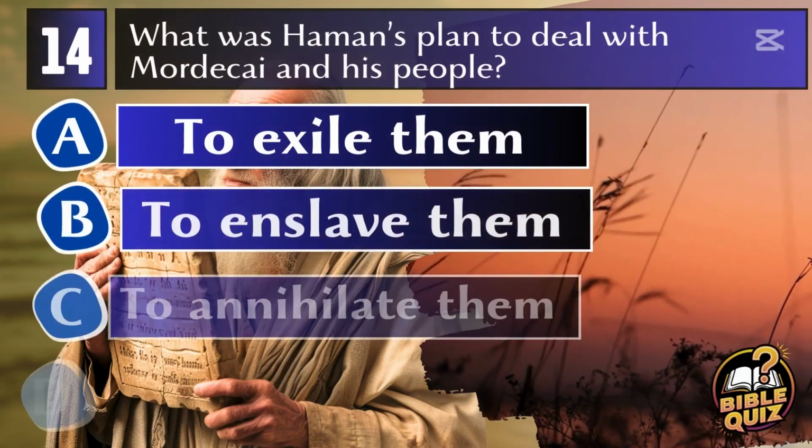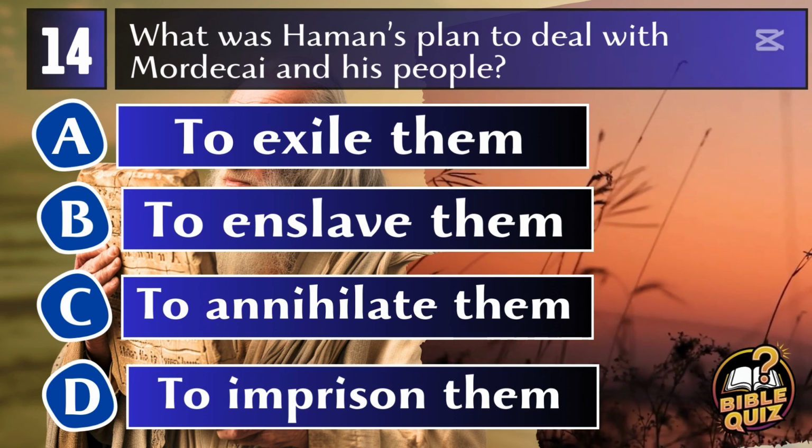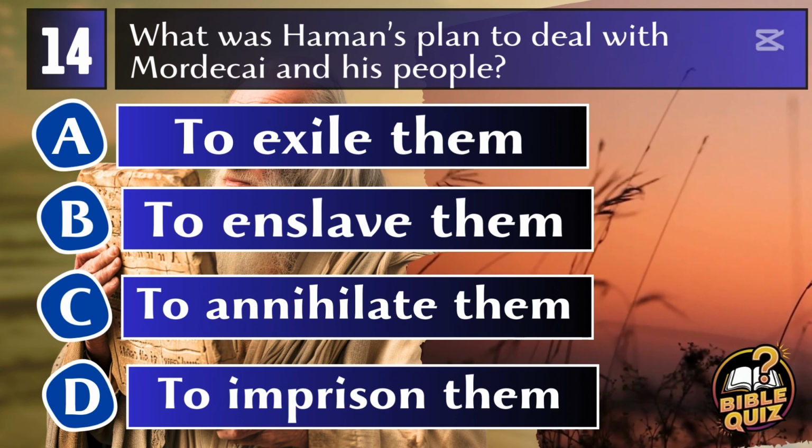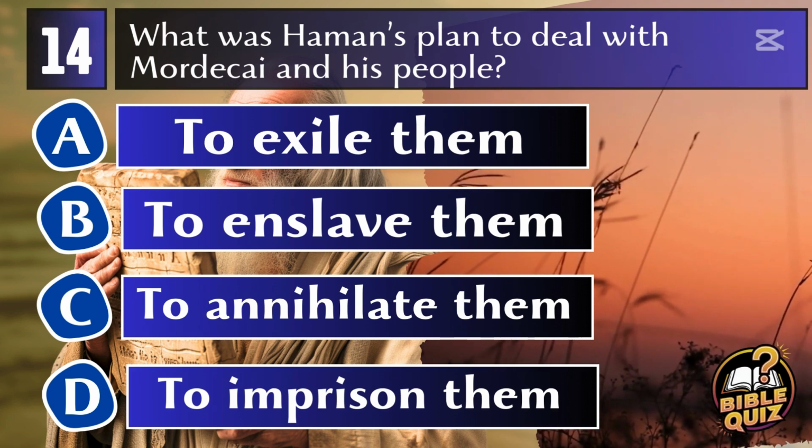Question 14. What was Haman's plan to deal with Mordecai and his people? A. To exile them. B. To enslave them. C. To annihilate them. D. To imprison them.